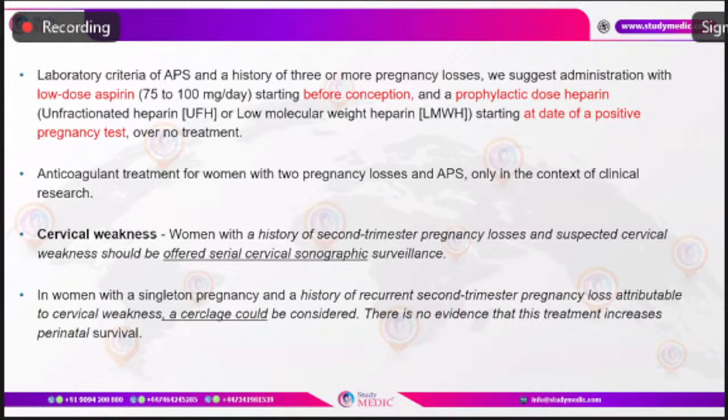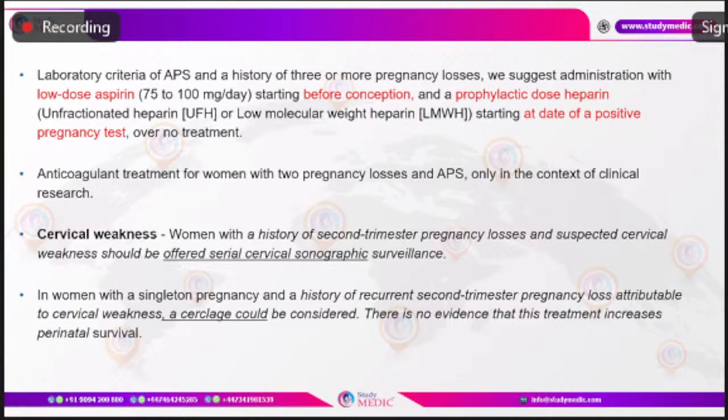So in women with singleton pregnancy and a history of recurrent second trimester pregnancy loss attributable to cervical weakness, a cerclage could be considered, though there is no evidence that this will definitely improve the perinatal survival and outcome. Always to be borne in mind that not all second trimester pregnancy losses are because of cervical insufficiency or cervical weakness, and that it will benefit from a cerclage.